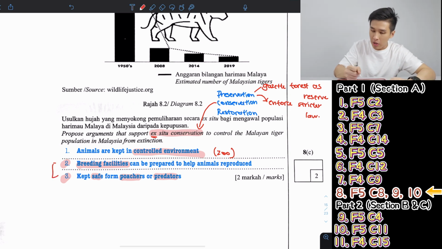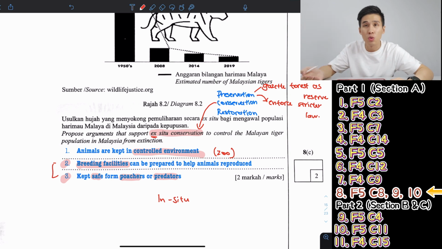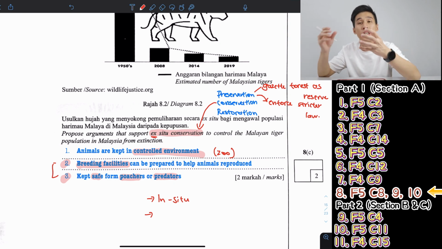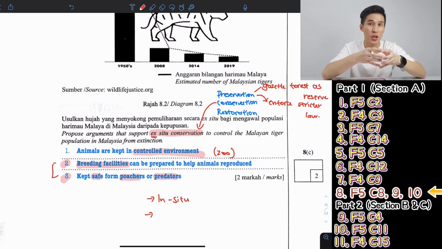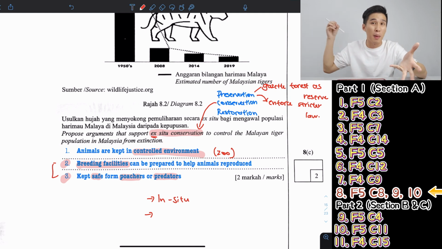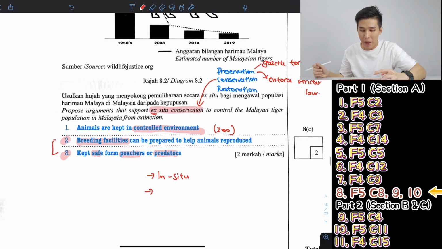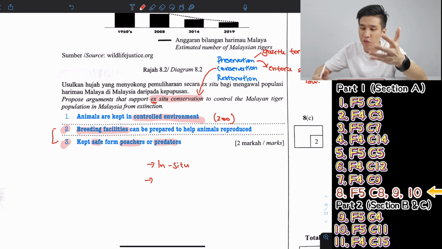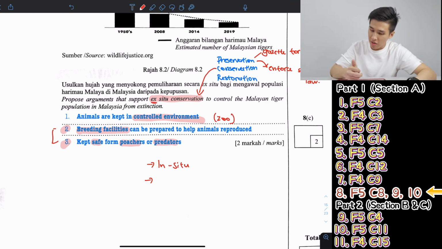Okay, let me talk a bit about in situ as well. If you ask about in situ, what's the importance? What is the benefit of it? In situ means you keep the species in its natural environment. You don't take it out from its natural habitat. So the benefit of in situ is the animal will be happier because they live in their natural habitat. Like for example, if every day you can live in your room and don't need to come out, you're so happy. You just stay inside your room and play your games, right?